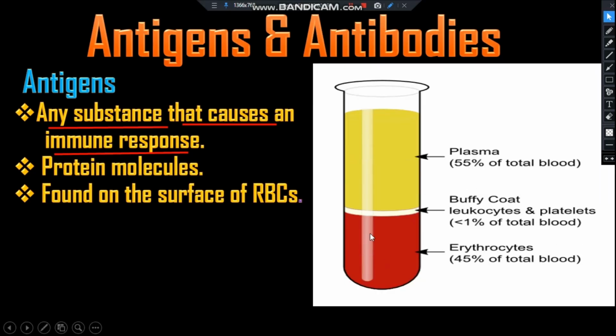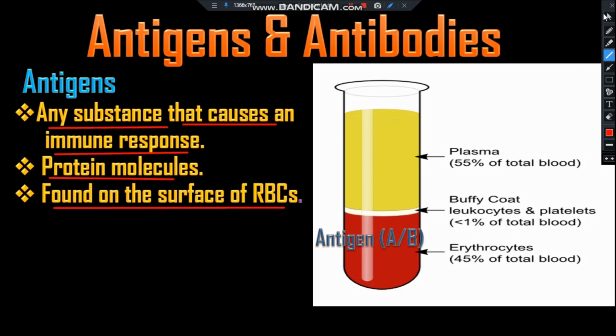Body tissue and cells, blood cells. We all know blood is composed of plasma and blood cells, and here the antigen is present on the blood cells. Antigens are protein molecules and they are found on the surface of the RBCs.